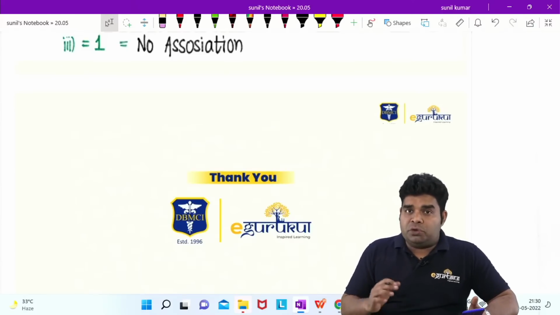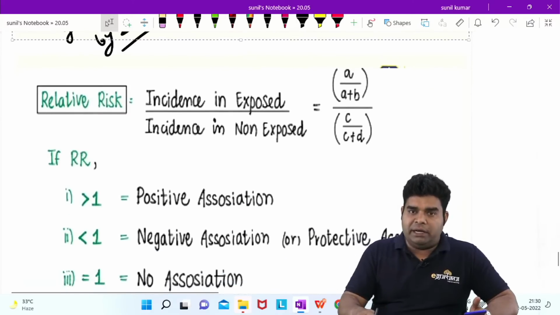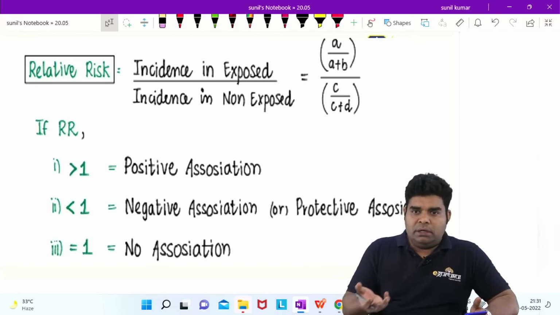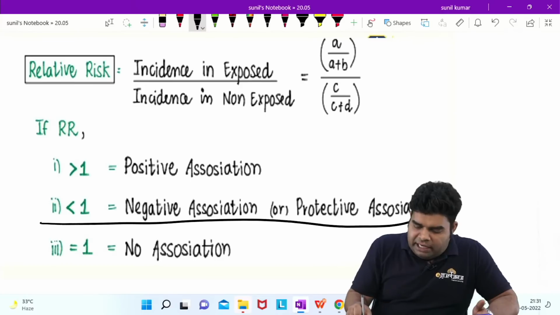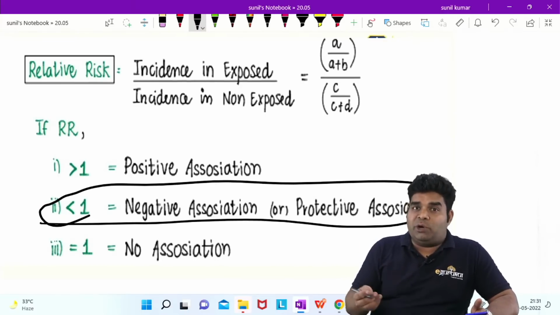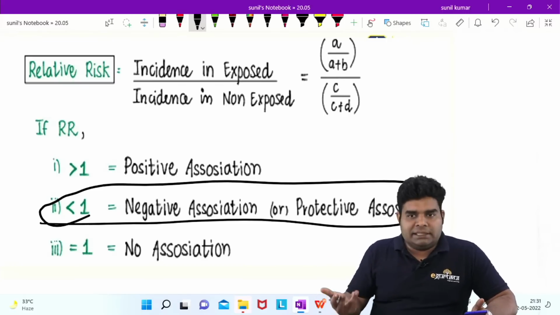Plus, if you think that any option ABCD is not that accurate, then again you can let me know. This is again a page from my notes: if relative risk is less than 1, it means negative or protective association. So in our question, the relative risk was 0.8, less than 1. So it means green tea is protecting from diabetes.